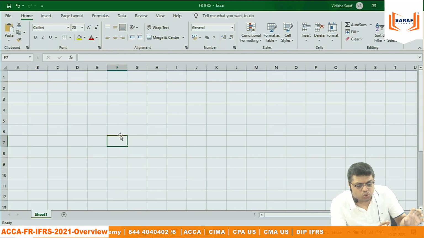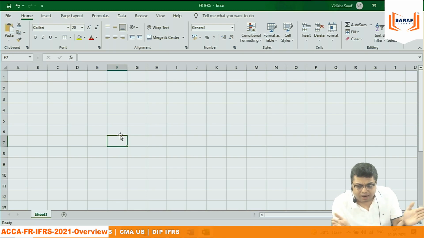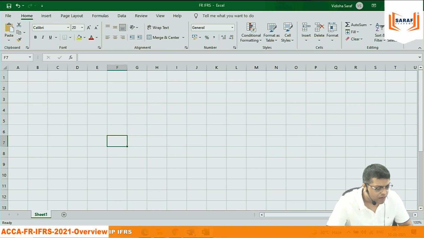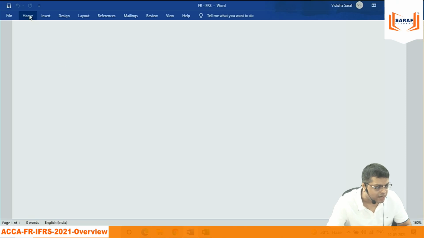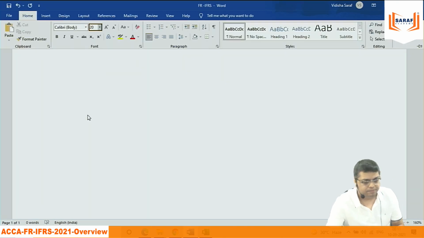But you should do all your study on this Excel sheet for numerical calculation, balance sheet, P&L, plus, minus. And for theoretical things, you should be writing here. This also we should make font size 20 for the class. For your own purpose, what font size you use is another thing. But I need to write a bigger picture so that you will be able to see it better and the class feeling will be better. So I have made the font size at both places 20.